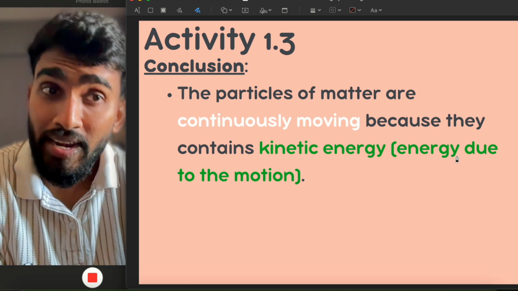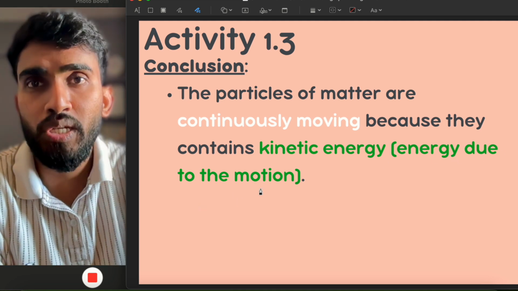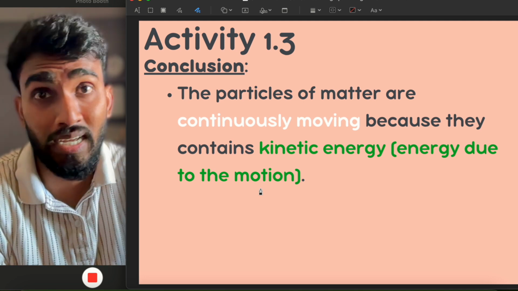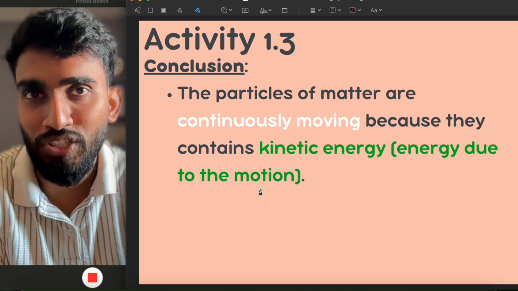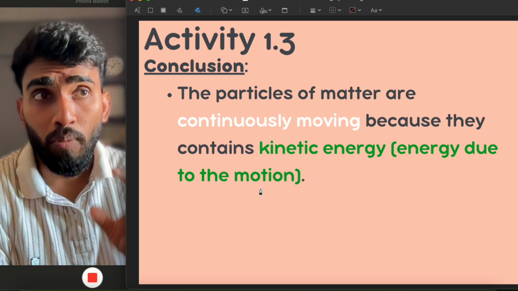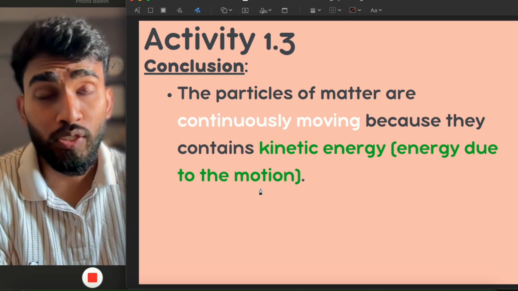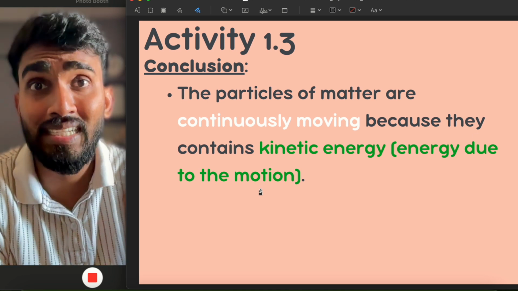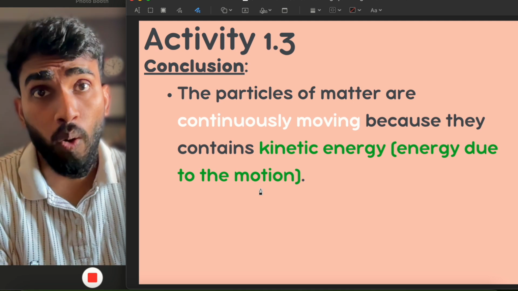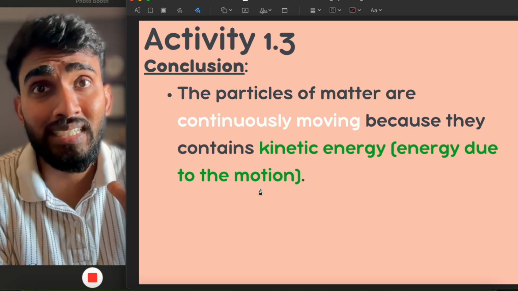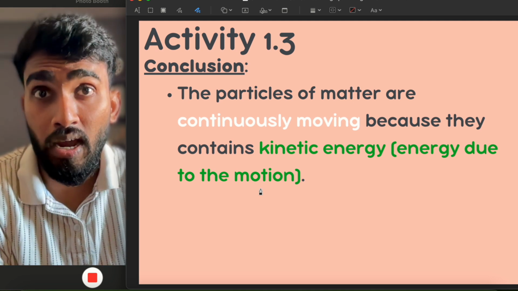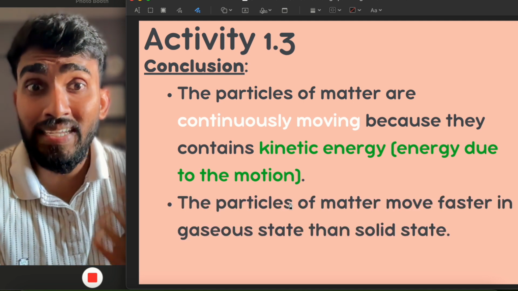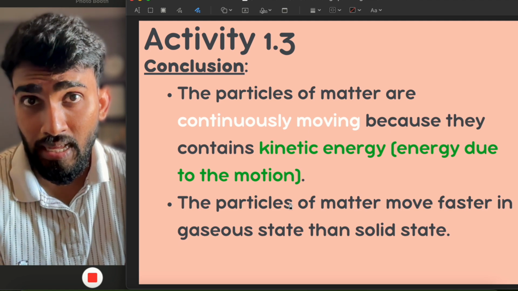Kinetic energy is energy due to motion. When anything is in motion, it contains an energy which is called kinetic energy. So when any object is moving faster, it contains more kinetic energy, and when an object is moving slower, it contains less kinetic energy. But yes, all the particles of matter contain energy which is called kinetic energy. The particles of matter move faster in gaseous state than solid state.